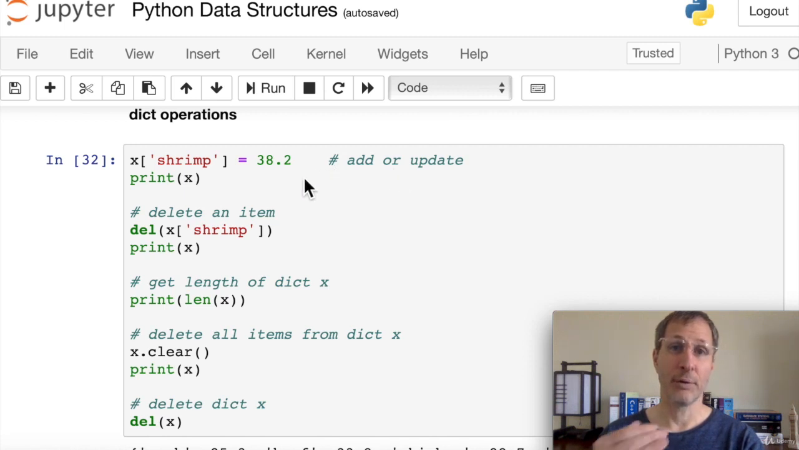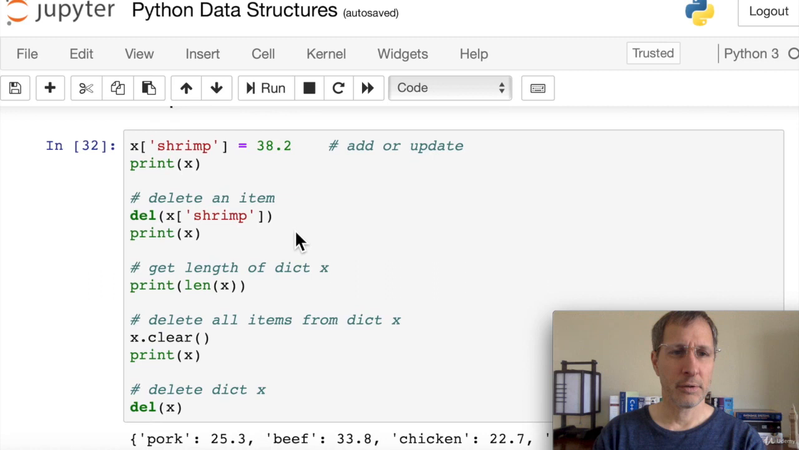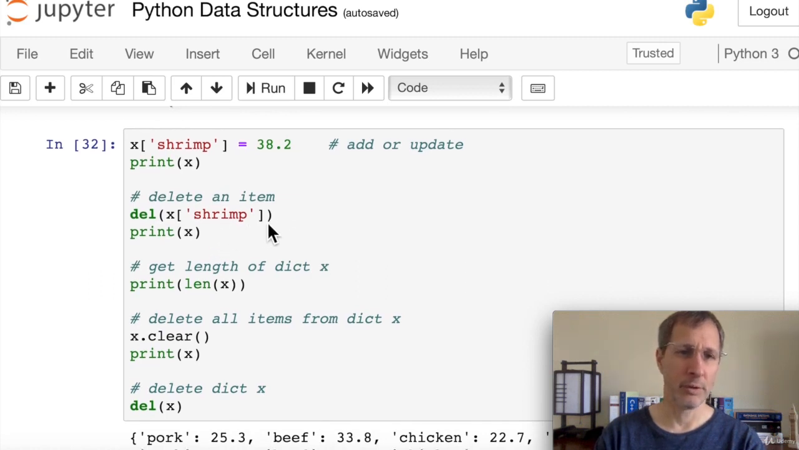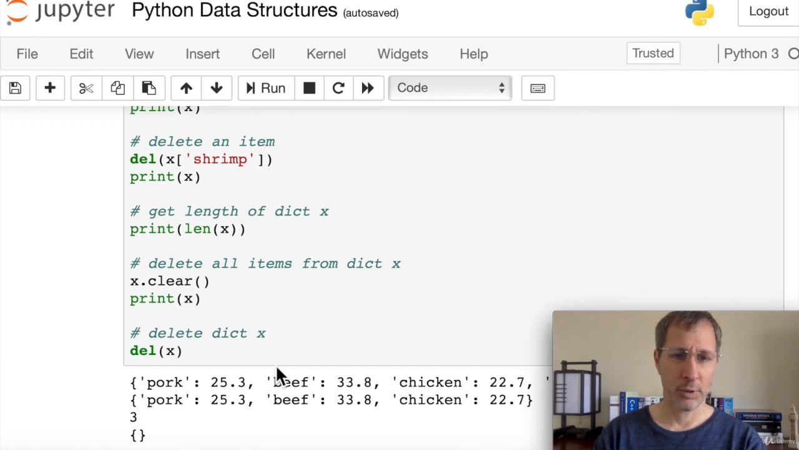And Python's not going to tell you if that was in there or not. If you want to check, you can check first, right? If shrimp in dictionary. But if you just do this x of shrimp equals 38.2, it's going to overwrite anything that was already in the dictionary for shrimp. If you want to delete an item, this is just del x of shrimp, which is going to delete shrimp from the dictionary. And then you can see that we print out the new dictionary. There's no shrimp in it.